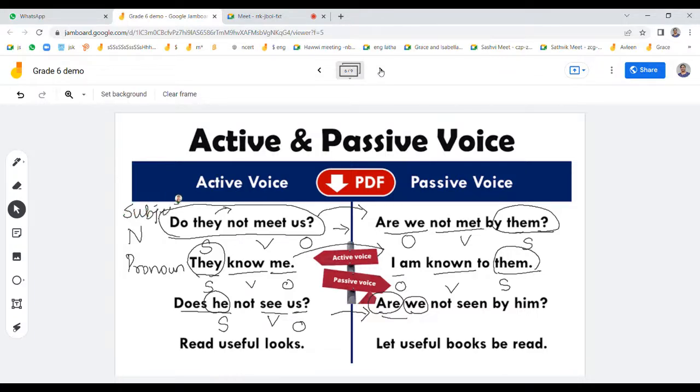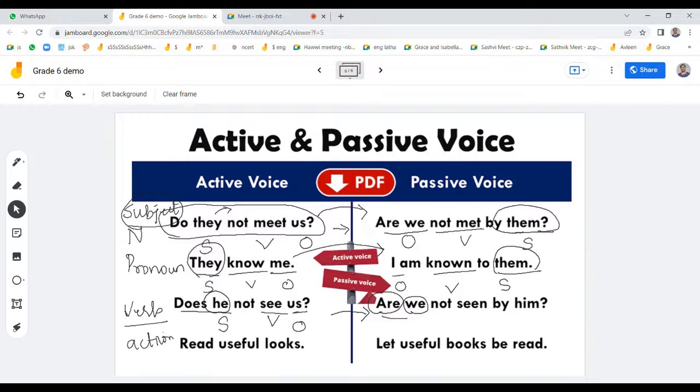And verb is nothing but the action done by the subject. Am I right? Yes, ma'am. And object is the one on which the verb is used.